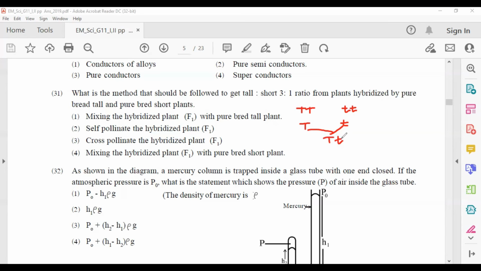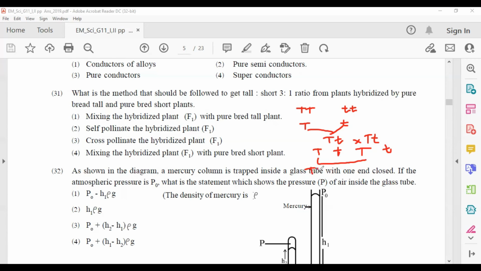You have to do self-pollination between these F1 generation plants. So two plants, capital T, small t, get crossed together, and we will see what the gametes are. Capital T, small t, capital T, small t. These are the gametes, and they are going to be combined like this.